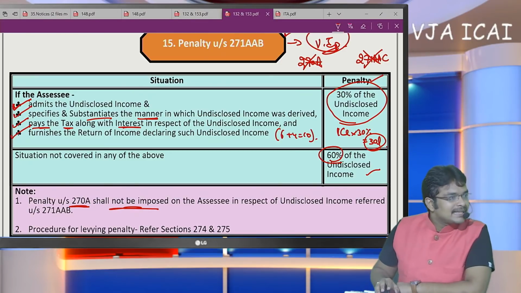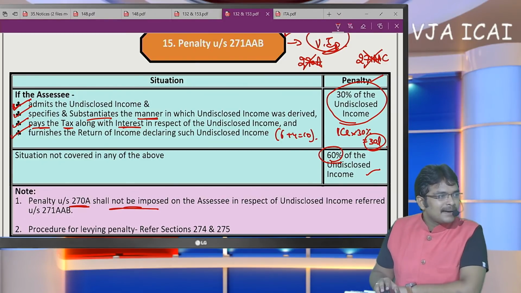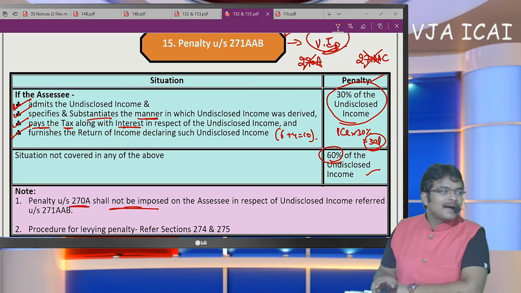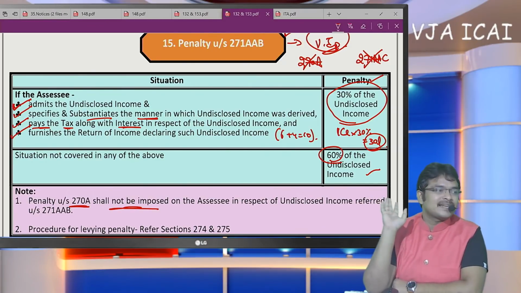Okay. And the next question: Sir, please explain the difference between notification, circular, press release, and SOP issued by the department. Sir, a notification is issued by the government and is binding on all persons. What about a circular? A circular is meant for clarification.